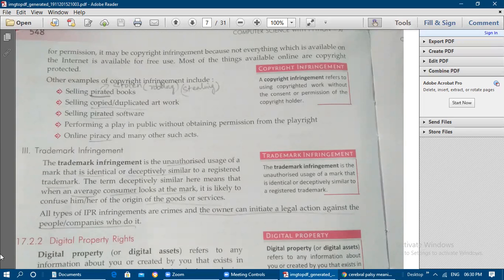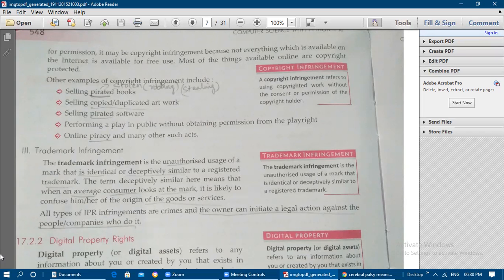So the term deceptively similar here means that when an average consumer looks at the mark, okay, if any average consumer or customer looks at the mark or symbol, it is likely to confuse him or her about the origin of the goods or services. So they will get confused about which is the original product, which is the original good.